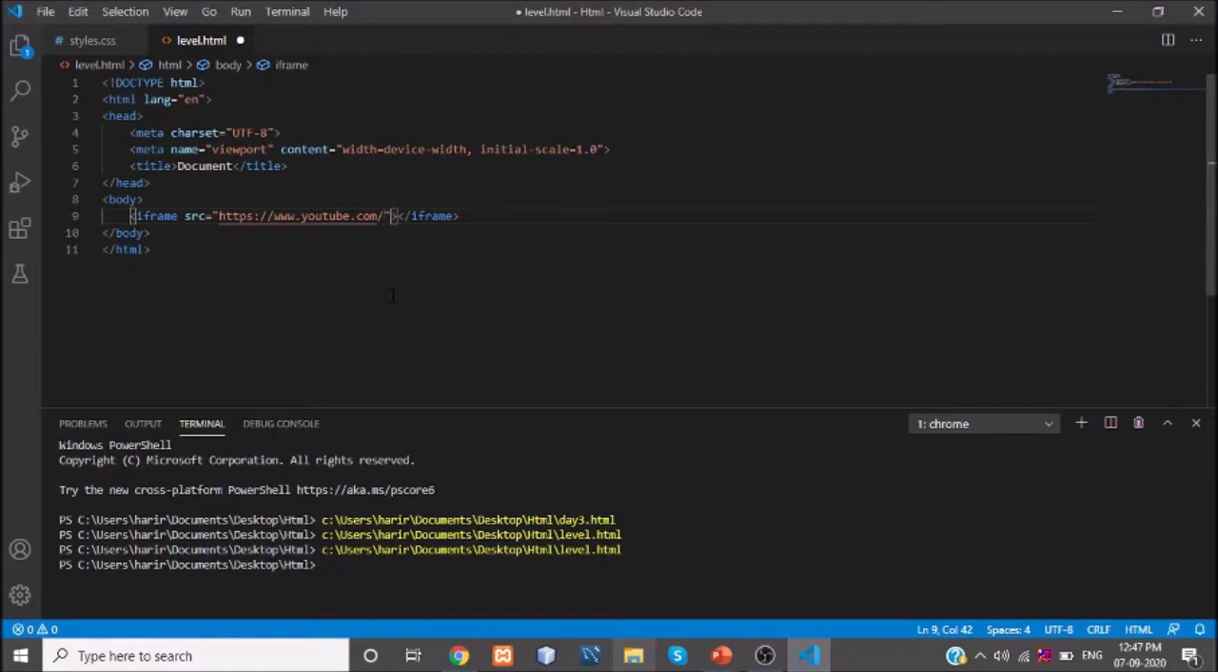The next step, after entering the YouTube link, is to enter a term saying embed. This is the second step: we are adding the source to my iframe tag. For my iframe tag I am using a source attribute, which is followed by https colon and the YouTube link slash. The third step is that we need to add a term saying embed.